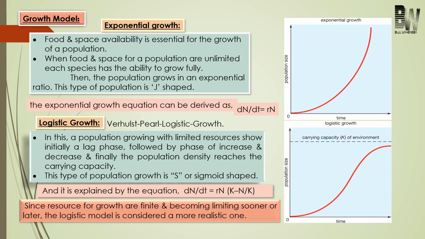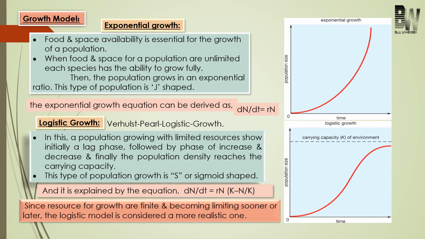First come to exponential growth. If food and space availability for growth is unlimited, then definitely the particular species will have the ability to grow fully, and the population density will increase within a short period of time.